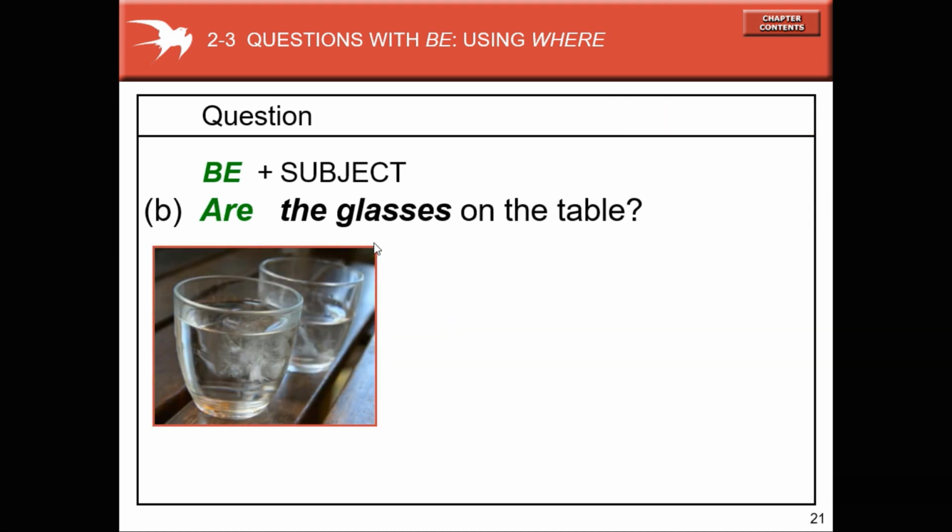Let's go. Question: B plus subject. Are the glasses on the table? Yes, they are, or no, they aren't. Yes, they are, or the glasses are on the table, long answer. Yes, they are is a short answer. The glasses are on the table is a long answer.